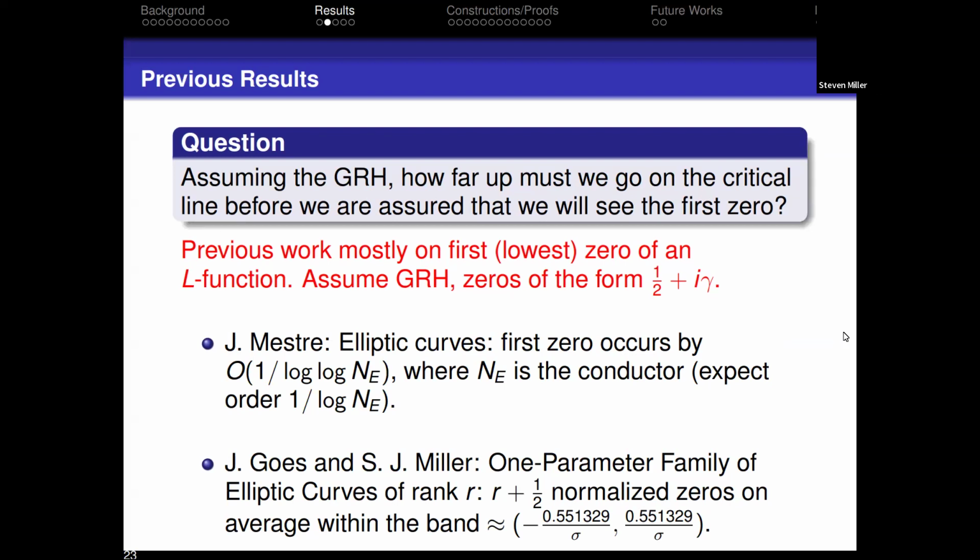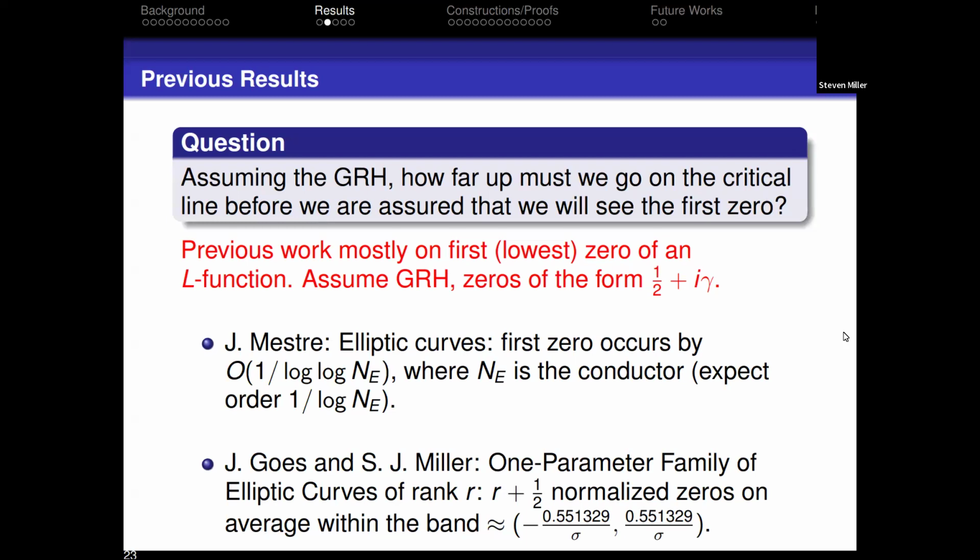A couple of years ago with one of my students, we looked at one-parameter families of elliptic curves that had geometric rank R. So we know the Mordell-Weil group has rank R. And for these families, half the time they were even, half the time they were odd. So we would expect R plus 1/2 zeros at the central point by Birch and Swinnerton-Dyer. And so we were curious, how big of an interval did we need about the central point to guarantee that we would see on average R plus 1/2 zeros? The answer should be essentially 0 because they should all be there. And so the closer to 0 this is, the closer we are to verifying Birch and Swinnerton-Dyer.